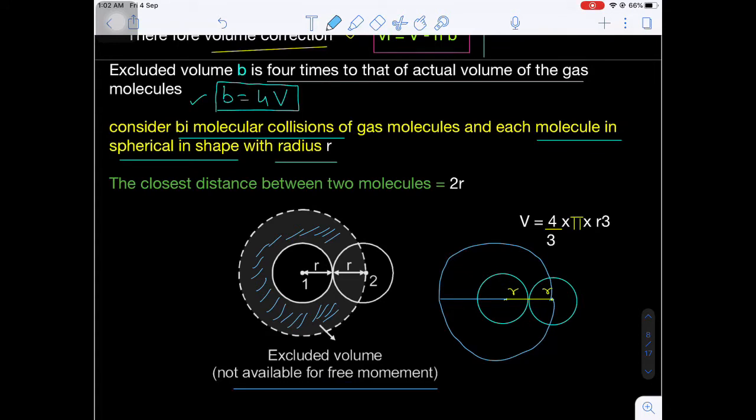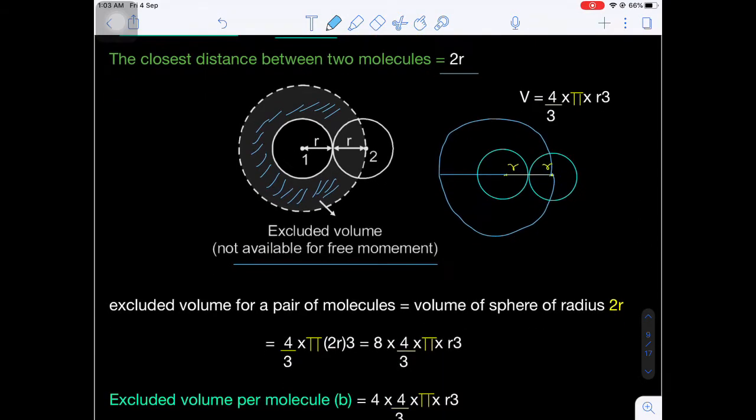And one more important thing, now it is not possible to enter the third molecule into this sphere, because in this we are only considering the bimolecular collisions. That means that the third sphere's center of mass cannot lie in this sphere. Are you getting my point? If you see in any direction, only two gas particles can come very close to each other. And the distance between the two centers will be how much? 2r. Are you getting my point?